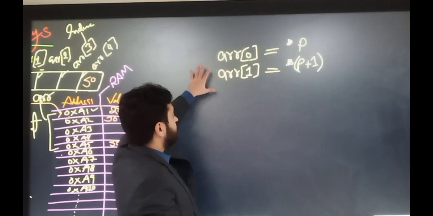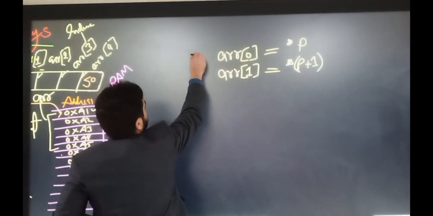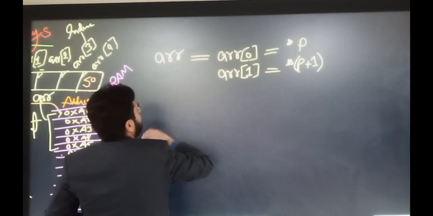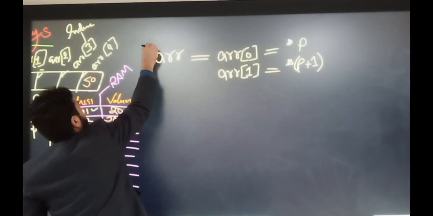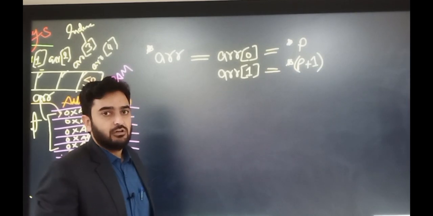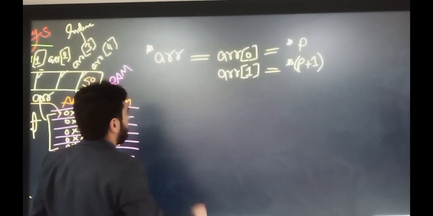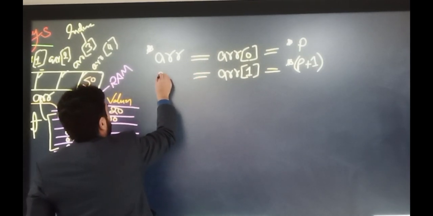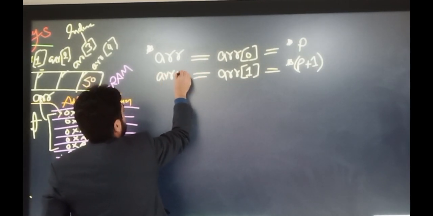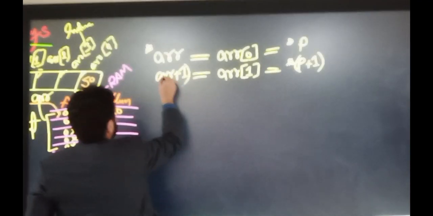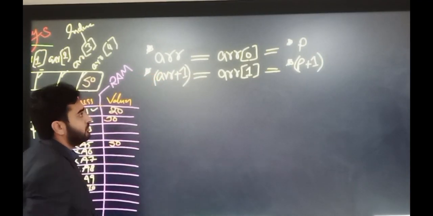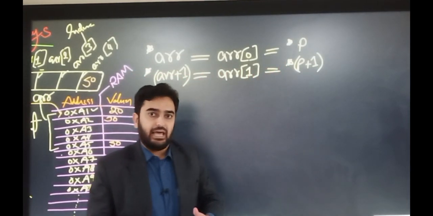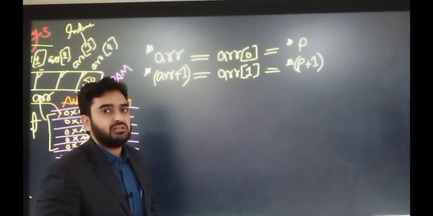Okay, there is another way also to access the first element, which is just writing the name of the array and dereferencing that address. Through this way you can access the first element, and you can access the second element by incrementing this by 1 and dereferencing that. So these are the three methods through which you can access the elements inside the array.